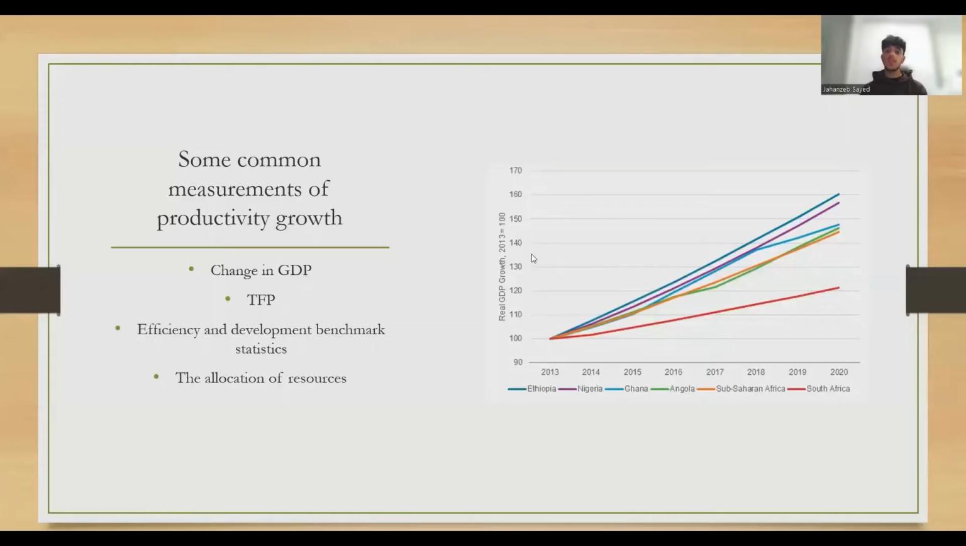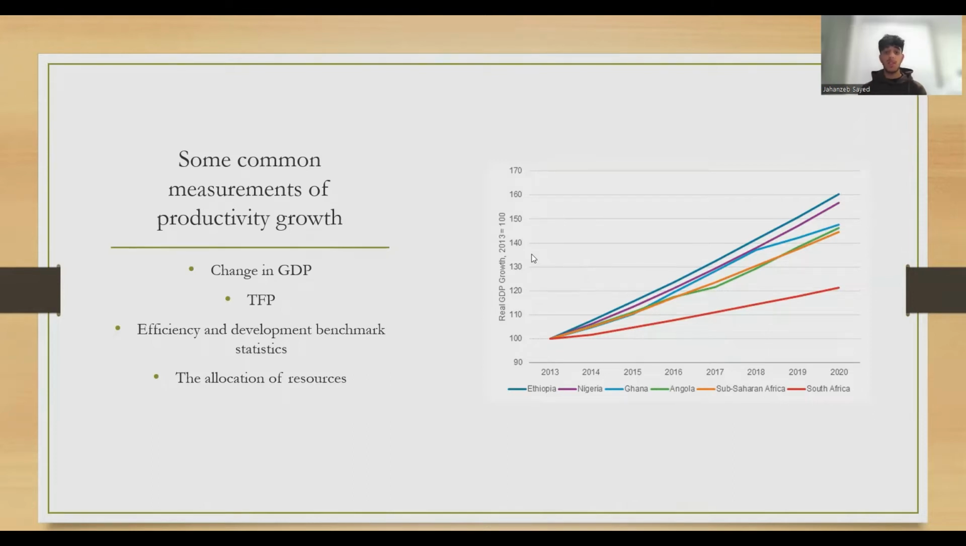So while this was the productivity growth that the report considers important, we can benchmark the productivity of sub-Saharan Africa through observations on change in GDP, TFP, production rates at the unit level, efficiency and development benchmark statistics, and the efficient allocation of resources. Sub-Saharan African GDP grew rapidly at 4.8% from 1980 to 2014, even growing during 2008 when high-income countries were struggling. When accounting for population growth, real GDP per capita grew at an annual average rate of 1.95% from 1996 through 2014.